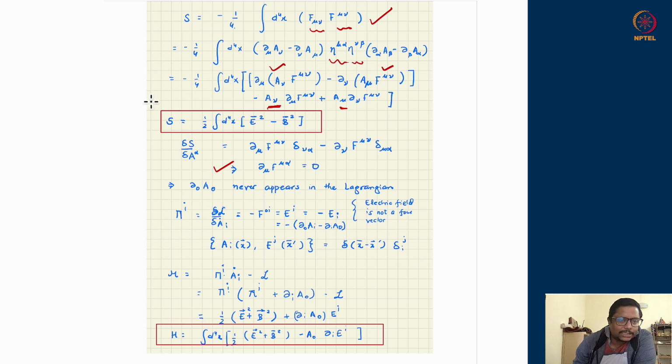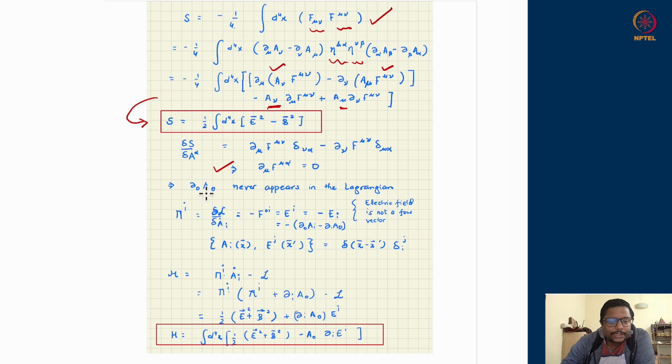A set-aside exercise for you was to clearly verify that the action can also be written in terms of dynamical degrees of freedom which are physically observable, the electric field and magnetic field, which is nothing but E square minus B square. Remember, we are writing these things in units of 4 pi epsilon naught equal to 1 and c equal to 1 as well, otherwise there will be some dimensionful constants in this action.